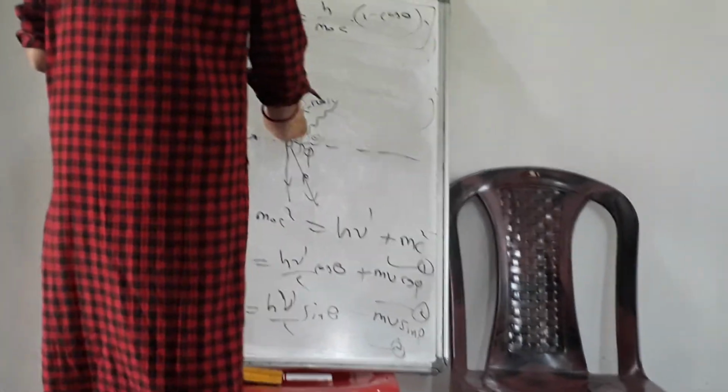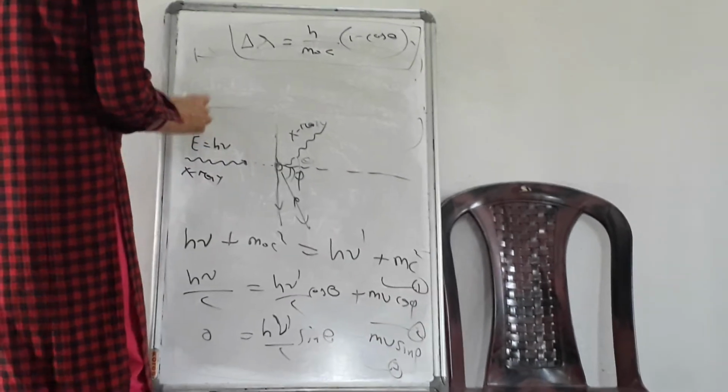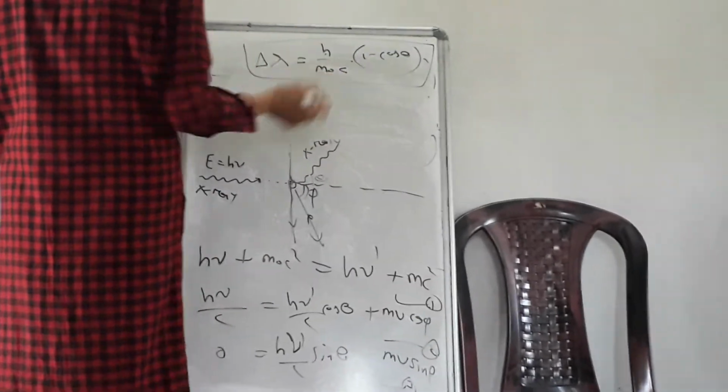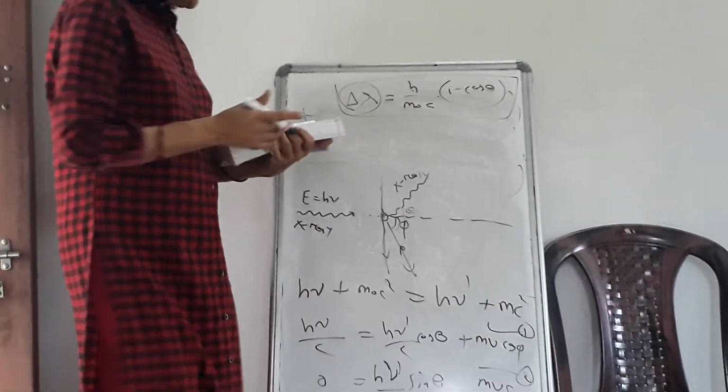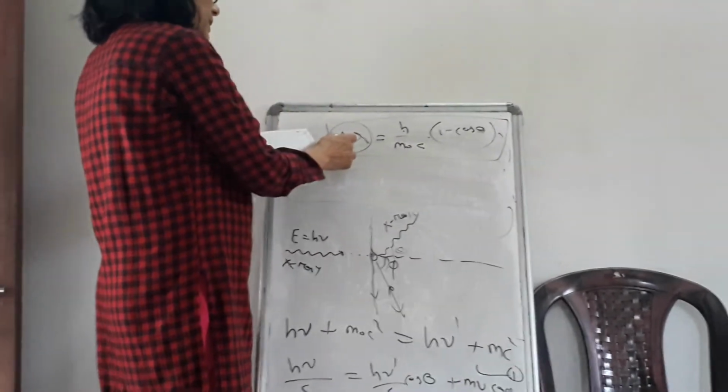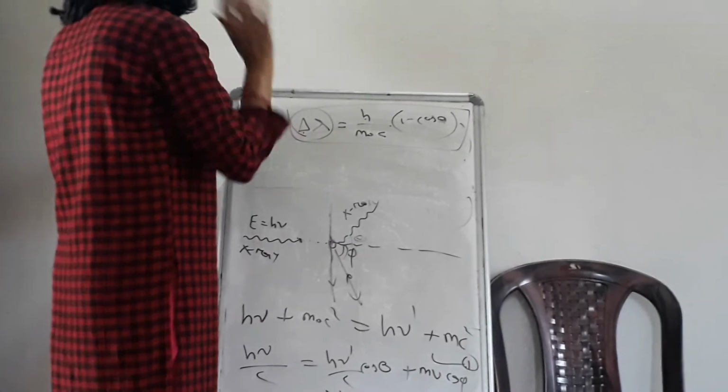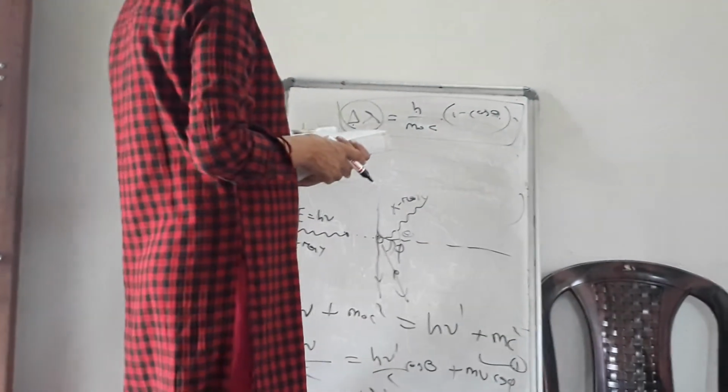That means the change in wavelength does not depend on the nature of the material. It only depends on theta. h is Planck's constant, that is a constant. So the change in wavelength delta lambda does not depend on the nature of the material. It only depends on different directions.